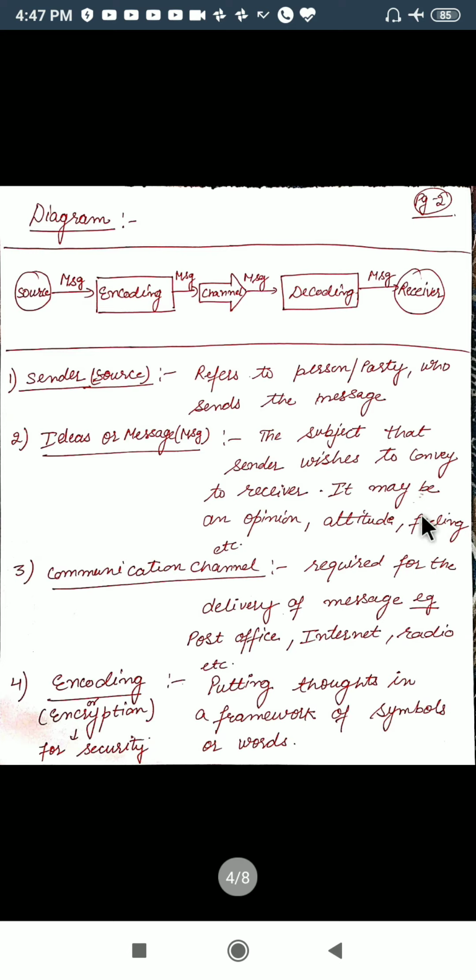Now this is the diagram for the communication cycle. Here we have a source or the sender. He is transmitting a message, and before it is transmitted to the channel, to the medium, it is to be encoded. Why is it to be encoded? Encoded means encrypted. It should be converted to some other form so that no one else can read it.